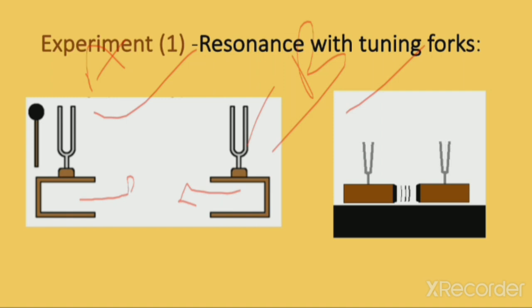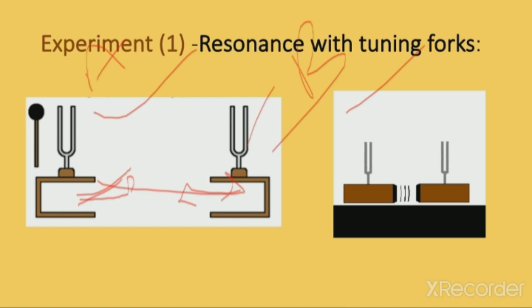Now when tuning fork A vibrates, there will be forced vibration, so it forces vibration in the air column present in its sound box. Because its surface area, which you can see, is very large, the vibration of the air column will have a larger amplitude, and it will be transferred to this box because it is the open end, so it will be transferred to the sound box of tuning fork B.